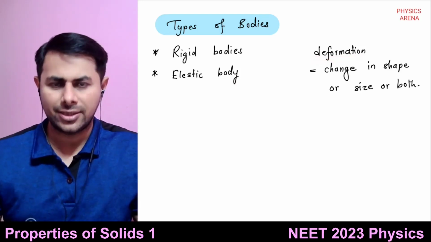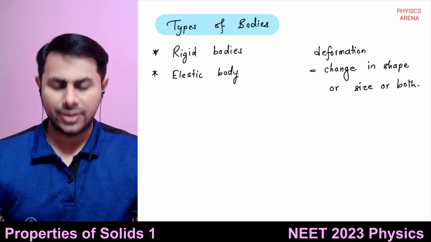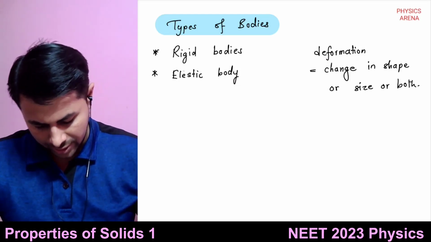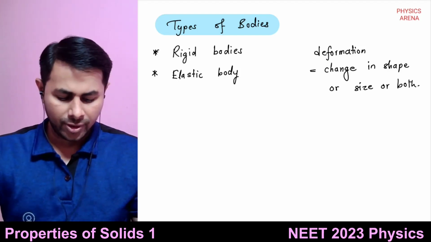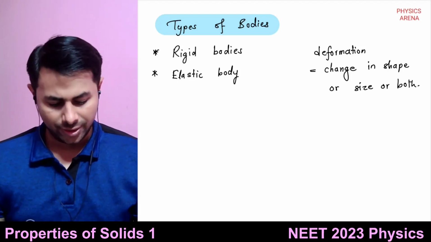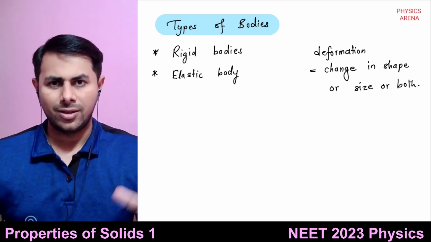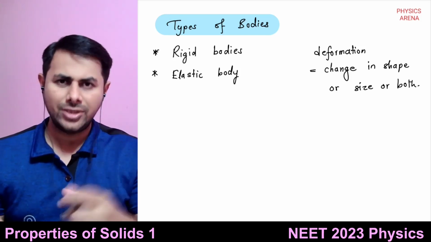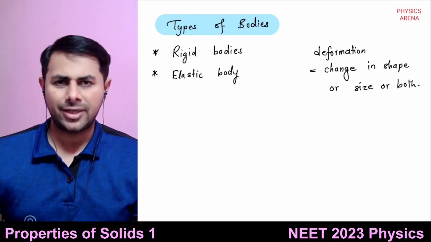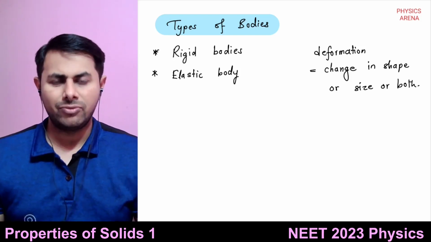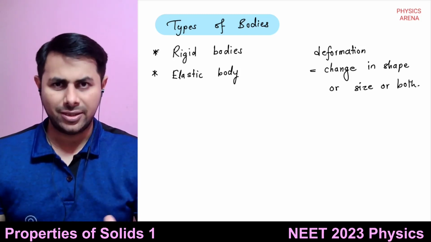So when an external deforming force acts on an elastic body, the body gets deformed, but once you remove that external force, there is a restoring force generated within these kinds of bodies which will restore it back completely.